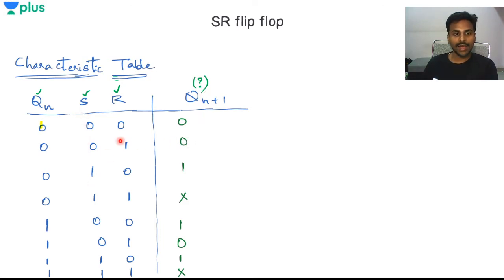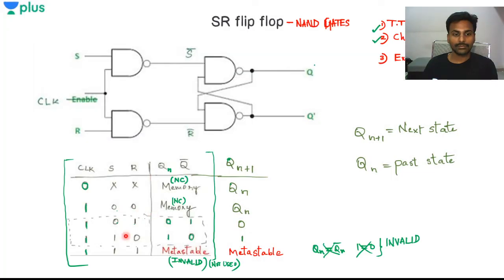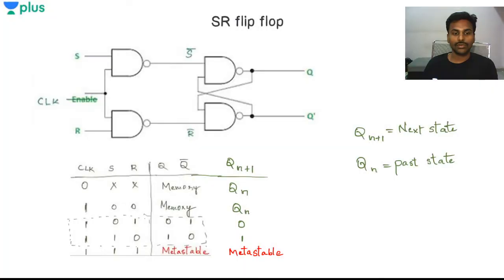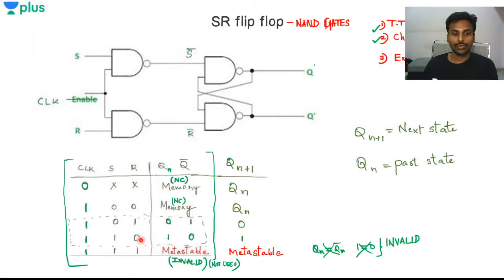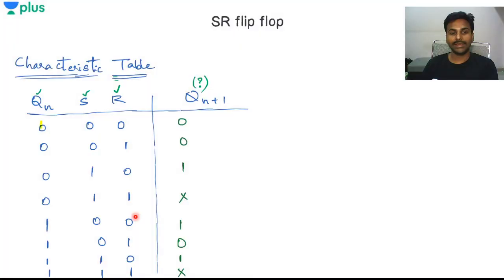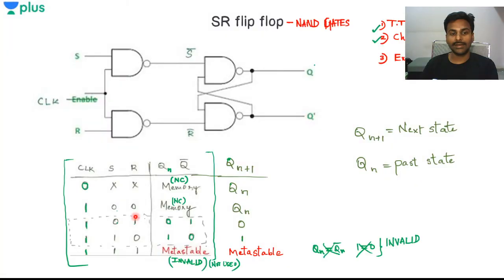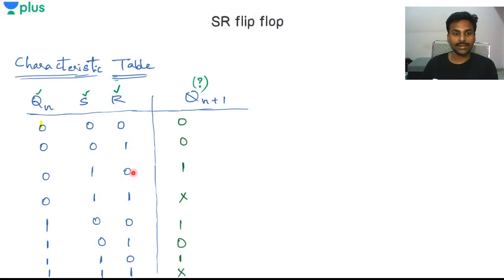Similarly, S is 1, R is 0, and Qn value is also 0. In this case, what should I be taking exactly? Qn is 0, obviously, so it will be the complement, and Qn plus 1 will be 1 right now.